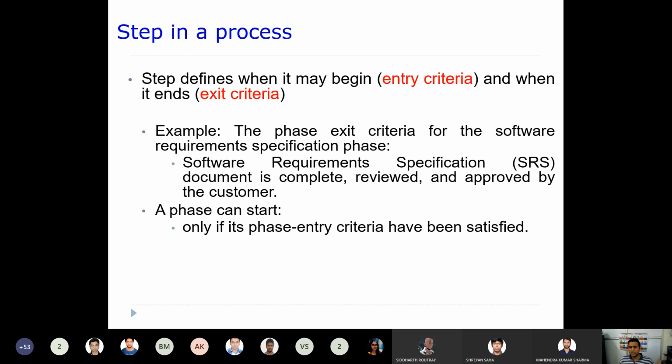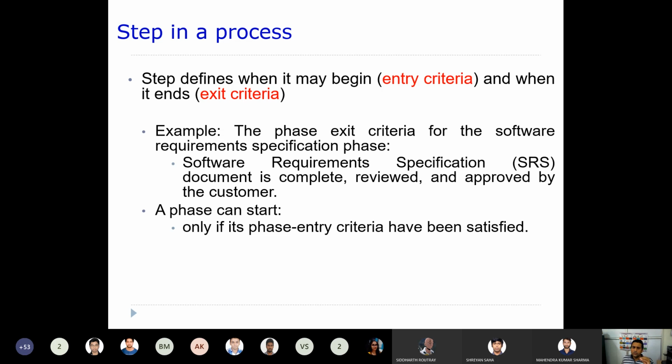Take an example from our software development life cycle: there is a phase called the software requirement specification phase. A phase means one step. The output that comes out of this phase is the software requirement specification document, the SRS document.